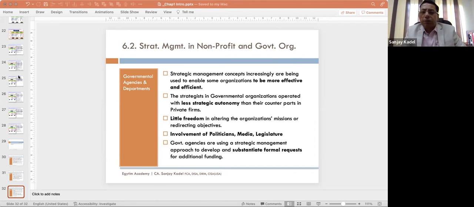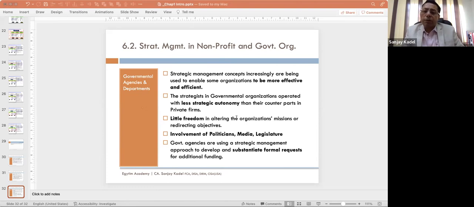Who developed this matrix? Heinz Weihrich developed this particular TOWS matrix. What is the specialty of this TOWS matrix? In the SWOT analysis, you only write down 4 boxes where you say strengths, weaknesses, opportunities, and threats. Now here we keep this list outside. On the left side, we are writing the strengths. On the left bottom, we are writing the weaknesses. On the top, we are writing opportunities and threats.